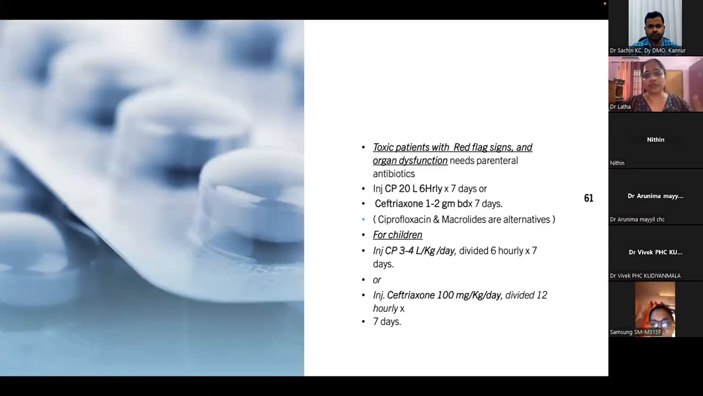Toxic patients with red flag signs and organ dysfunction need parenteral antibiotics. So the drug of choice is crystalline penicillin 20 lakh units IV Q 6th hourly for 7 days, or you can give ceftriaxone 1 to 2 gram BD for 7 days. Ciprofloxacin and macrolides are alternatives.